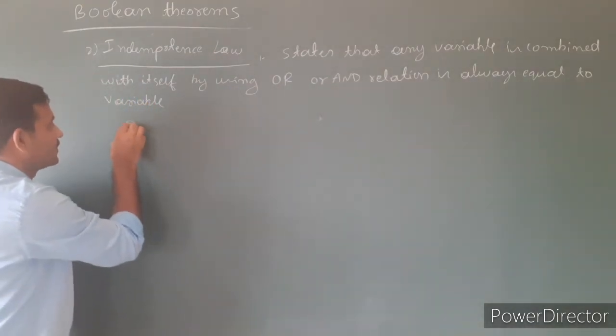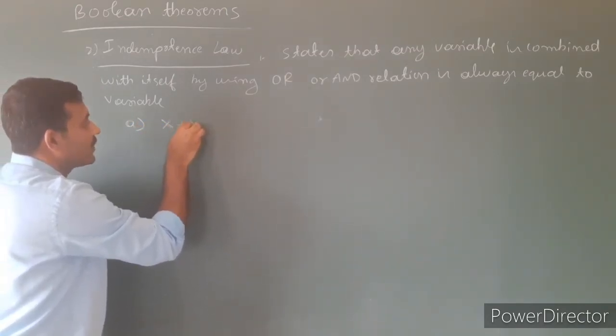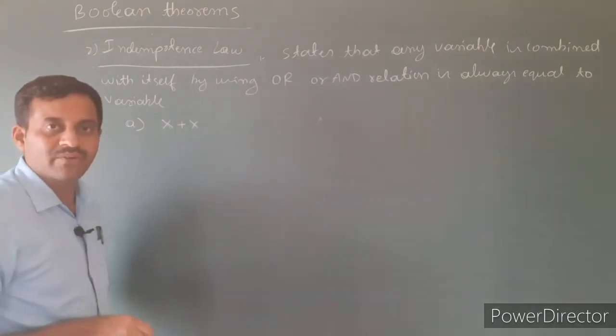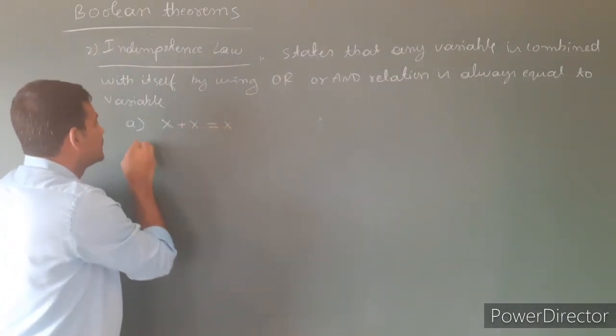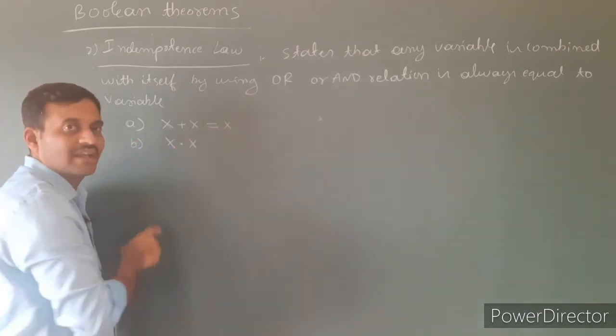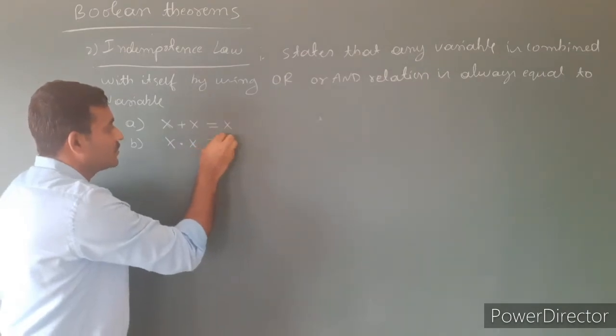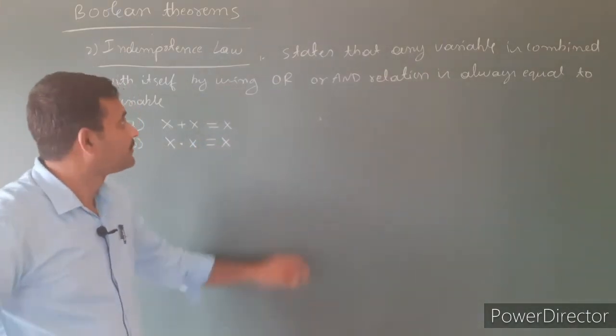See here, x is combined with the same variable x using an OR relation, it is always equal to x. Second one, x is combined with the same variable in an AND relation, it is always equal to x. This is the meaning of this statement.